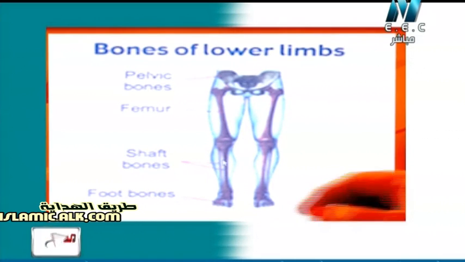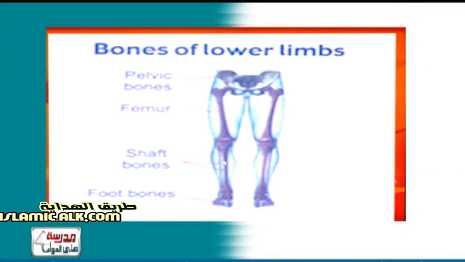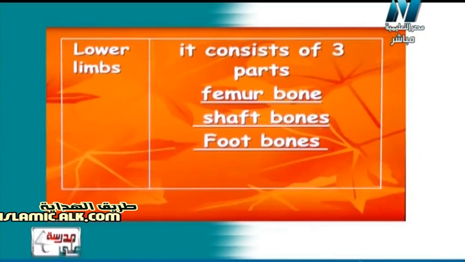So again the bones of the lower limb are 3 parts which are femur, shaft bones and also the foot bone. Again they are femur bone, shaft bones عظام الساق هم 2 عشان كده قلنا shaft bones مش bone بس. And at last foot bones عظام القدم.